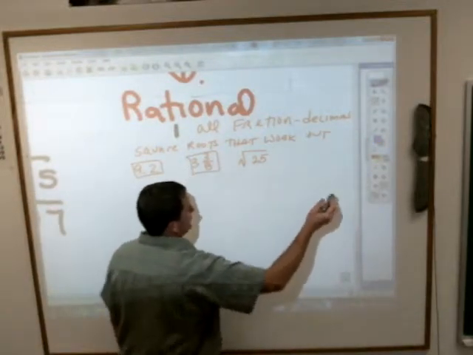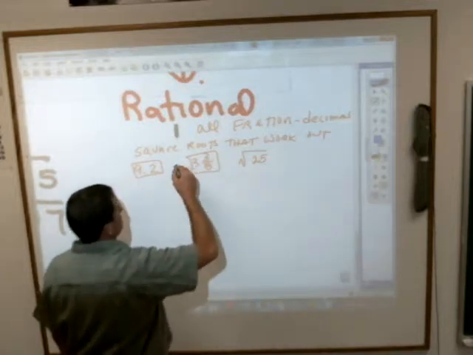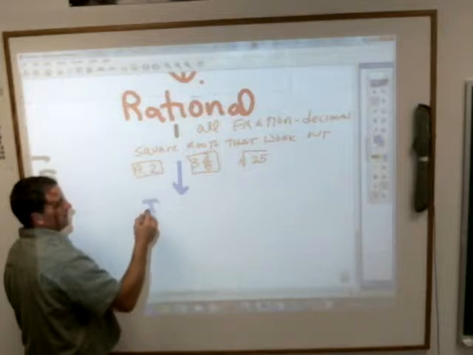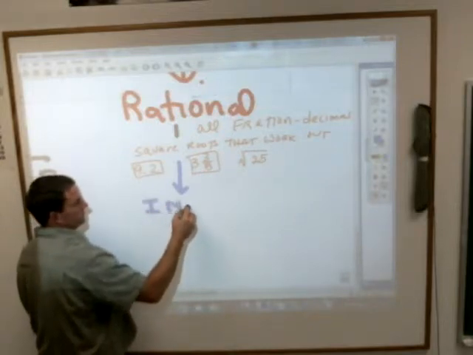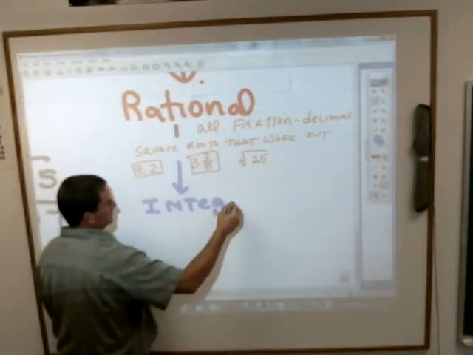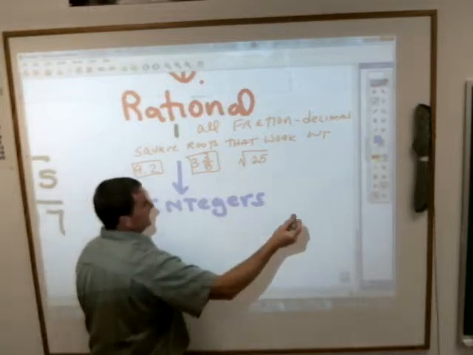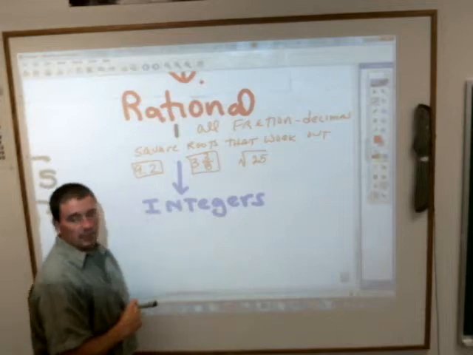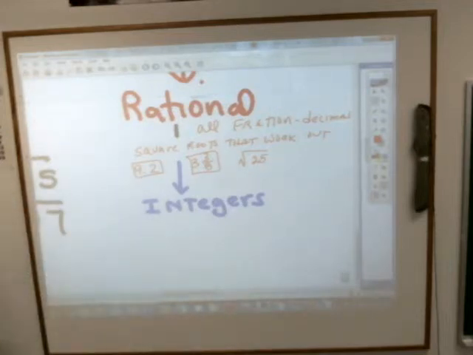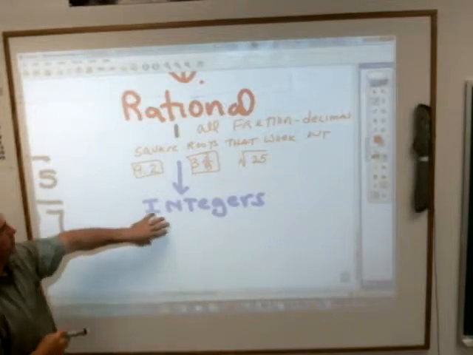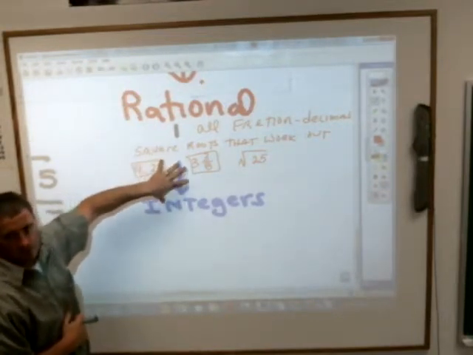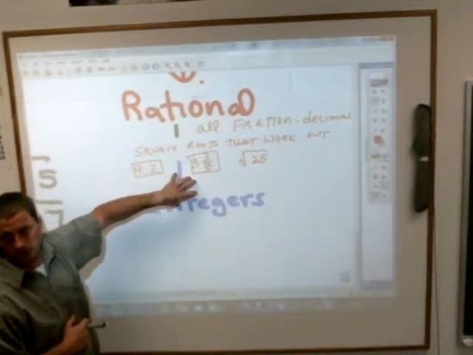Now, under rational numbers, we have another smaller group, and they are called the integers. Don't let the names make you think this is really hard stuff. It's not really. Does anybody know what integers are? By the way, every integer would also be a rational number, and also a real number.